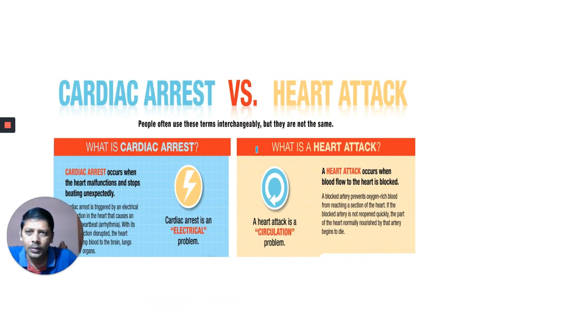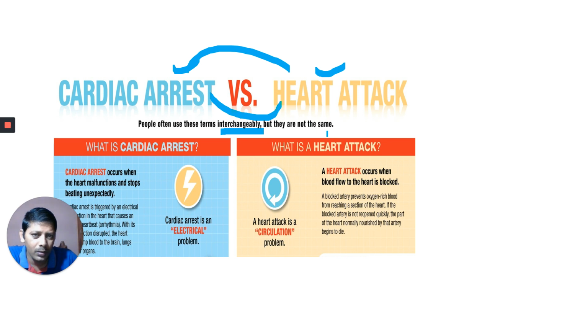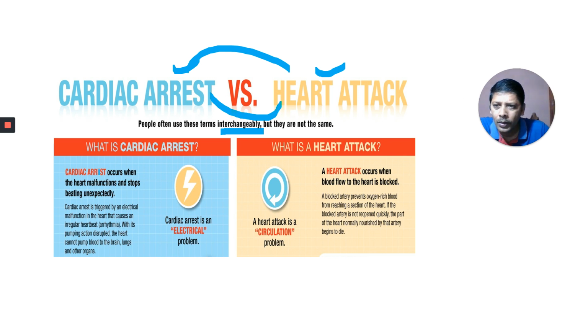Okay, next one is the difference between cardiac arrest and heart attack. People often use these terms interchangeably, but they are not the same. What is cardiac arrest? What is heart attack? Cardiac arrest occurs when the heart stops beating unexpectedly. Cardiac arrest is an electrical problem. Here cardiac arrest is triggered by an electrical malfunction. We have nodal tissue, and when there is a problem in nodal tissue, that leads to cardiac arrest.